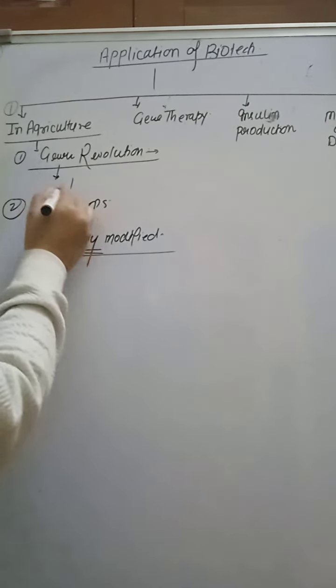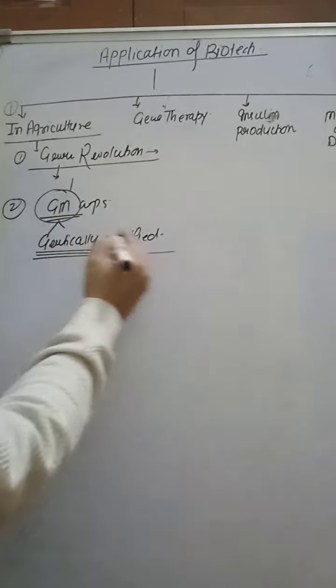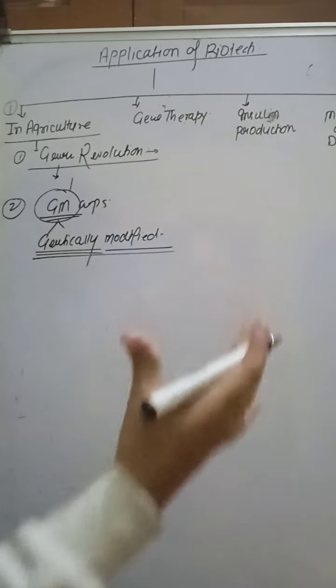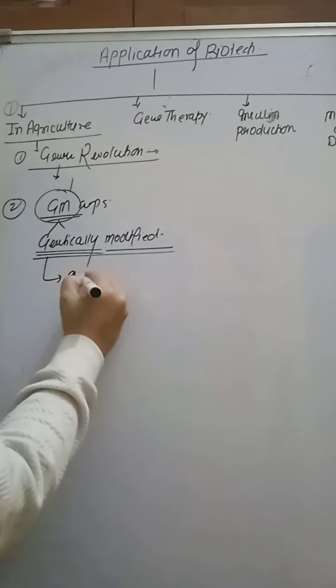Next one, GM crops. GM crops are called genetically modified crops. Those crops in which genes are altered or changed due to insertion are called genetically modified crops. Genetically modified crops have advantages over conventional crops because they are insect and pest resistant.